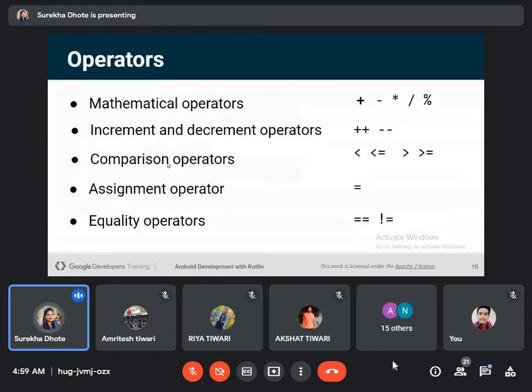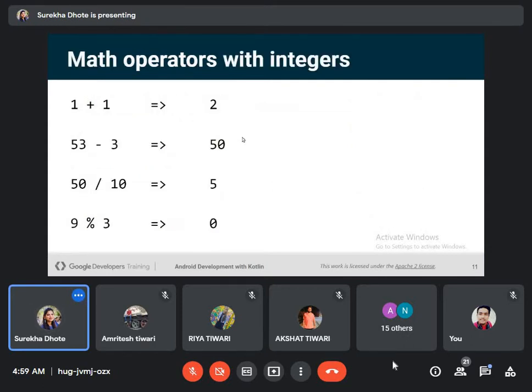Coming to operators, we have mathematical operators in Kotlin, increment and decrement operators, comparison operators, assignment operators, and equality operators. These are much similar to what we have learned in other programming languages too. I hope you all are familiar with this. These are the basic operations of math operators.